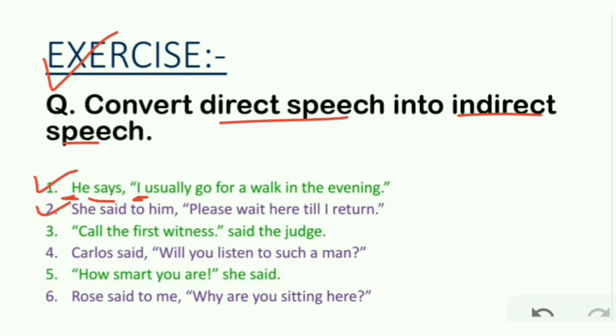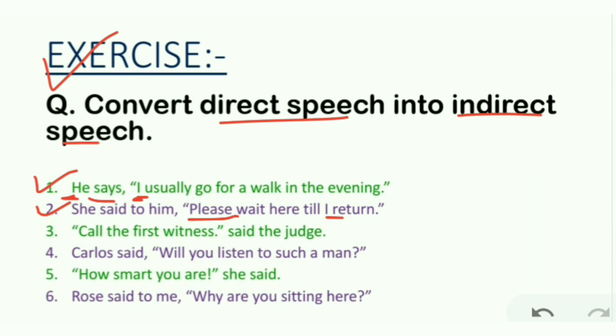Number 2. She said to him, "Please wait here till I return." You can see "please" is given, so it is an imperative sentence. Now recall the conversion of imperative sentences and then do it. She requested him to wait there till she returned.